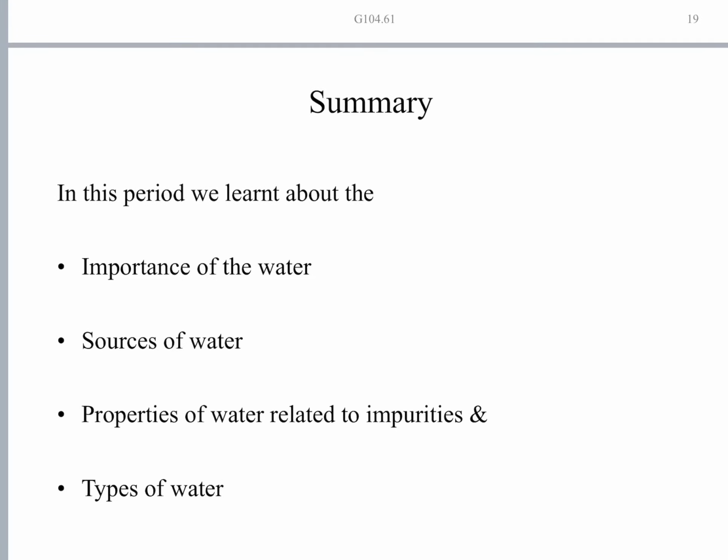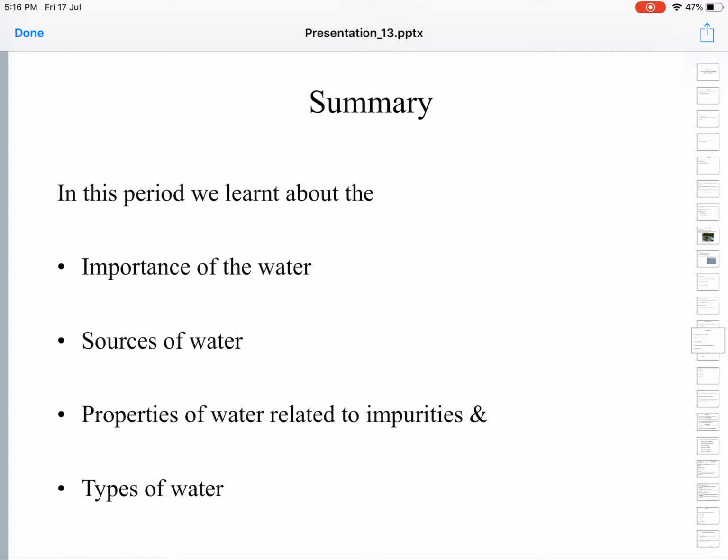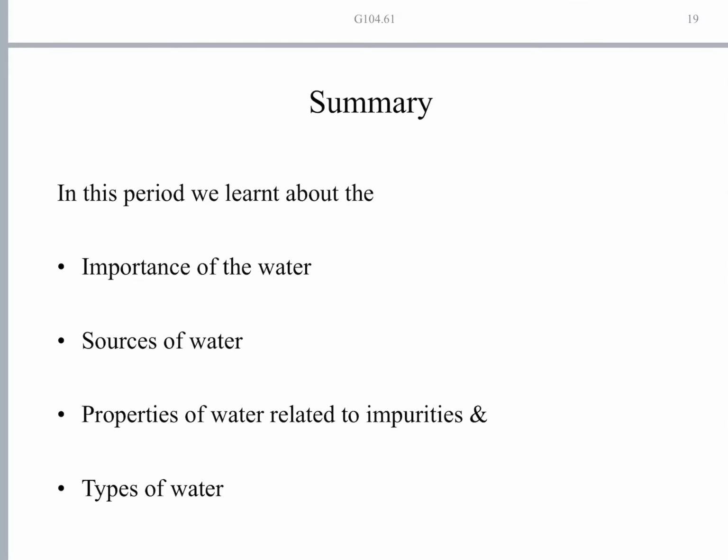What have we learned so far? So far we have learned the importance of water, what all things we can perform with the help of water, and what water is needed for.